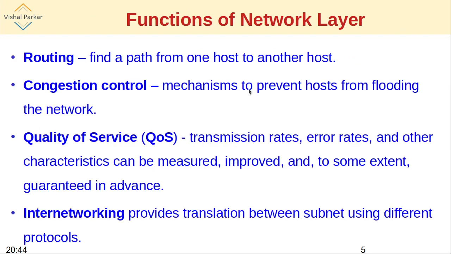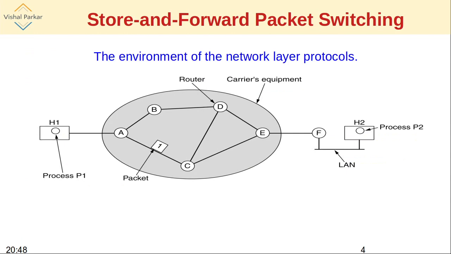Now, the functions of a network layer. The first and foremost function is routing. Routing means to find a path from one host to another host. Once again, see the diagram. Here, when router A accepts that packet, the duty of router A is that ultimately it has to send that packet to H2. And to send that packet to H2, there are many ways possible. At least 2 ways can be seen here. There are more than that.